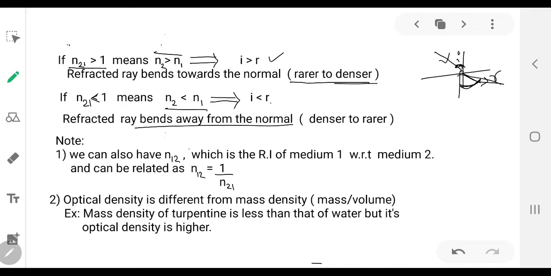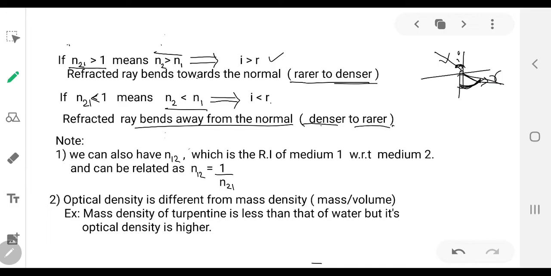So if the velocity is increasing, it indicates the second medium is optically rarer medium. So the ray is traveling from denser to rarer. When the ray travels from denser to rarer, the ray bends away from the normal.